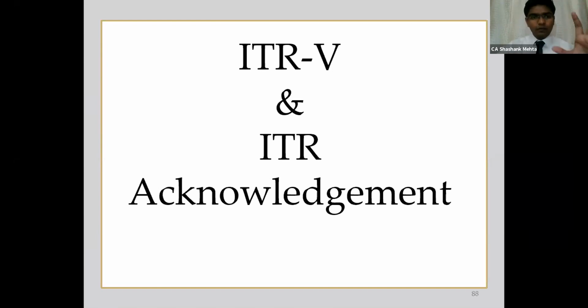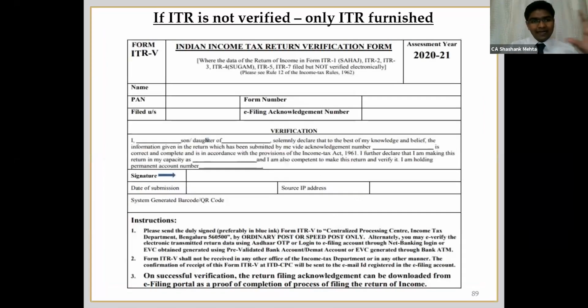Now in this year, what they have come up with is ITR-V. This ITR-V will be generated in case you have not e-verified your ITR. If you can see, there are no details of income, tax payment details, tax credit details, total income, GTI or deductions, nothing is there. It is just a plain form saying that I have filed this return of income, this is my PAN number, and I am the assessee. This has to be sent to CPC Bangalore within a period of 120 days. So that is the time limit.